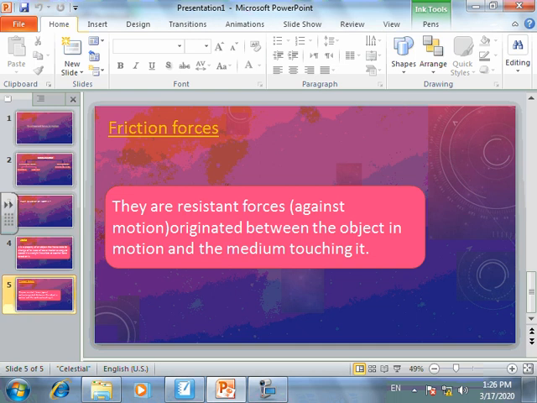But what is the friction present in the car? The brakes in the car are the best example of friction, because that's friction between the car tire and the road. The faster the car is, the more resistant force, or the more friction, it will get. So the friction force is directly proportional to the speed. The faster you are, the more friction you will get.